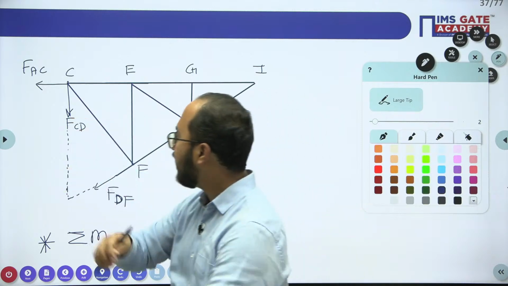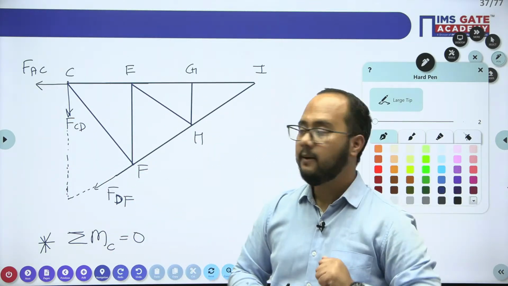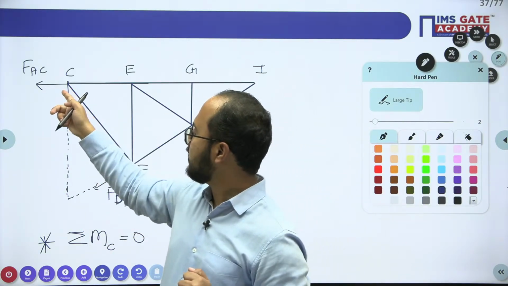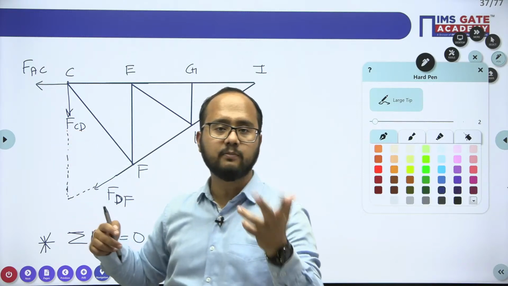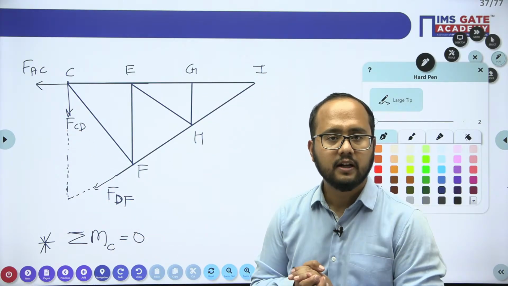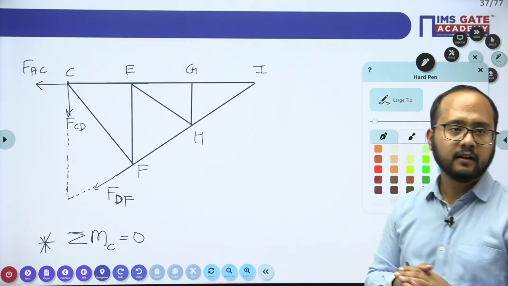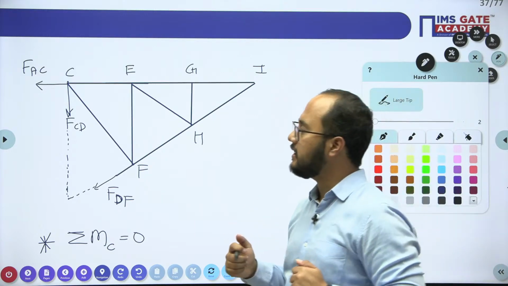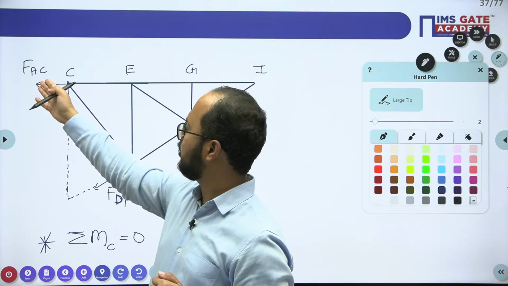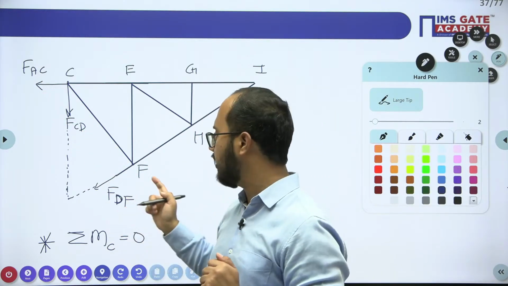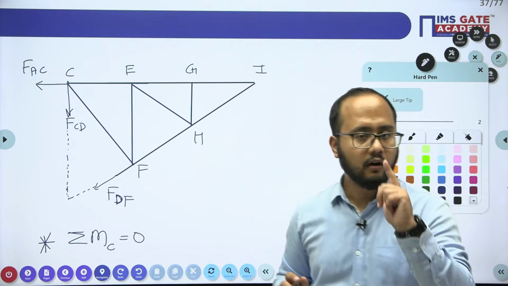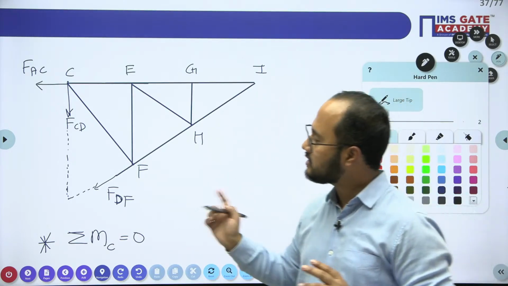Point C. Why have we chosen point C? Because if you take the moment about point C, the forces in members AC and CD will automatically become 0. Yes, Saurabh, we'll take point C. Because if you select point C, then the moments of forces AC and CD will become 0. Only DF will be the unknown value. That's why we have selected C.